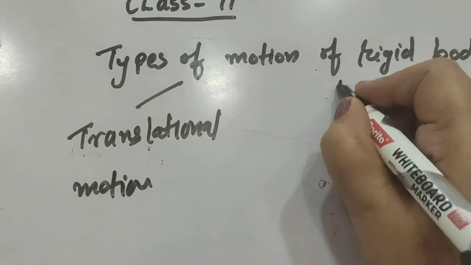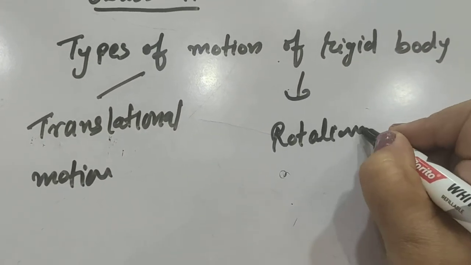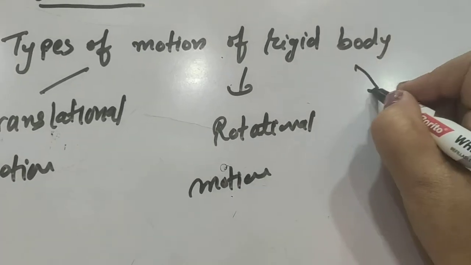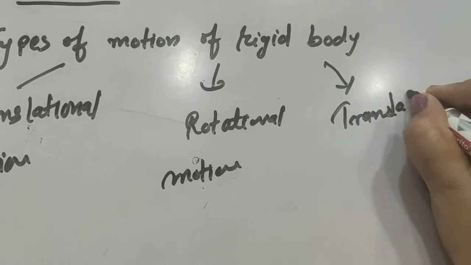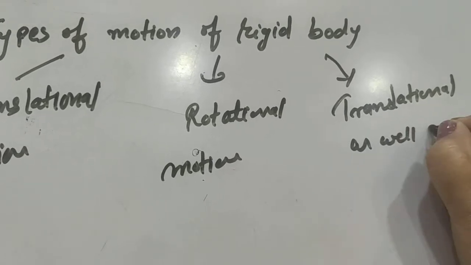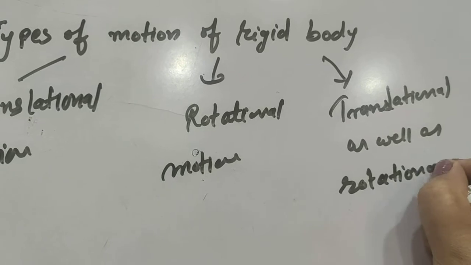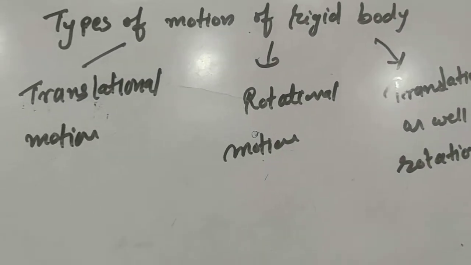Another one, a body can have rotational motion. And third is translational as well as rotational motion. Okay, now let us understand these three types of motion one by one.